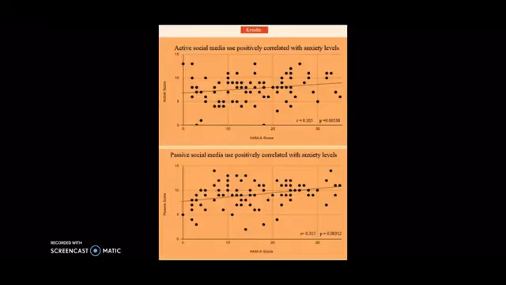We got our final results using the correlation method on DAS, and it compared the score of active and passive social media users and the level of anxiety.